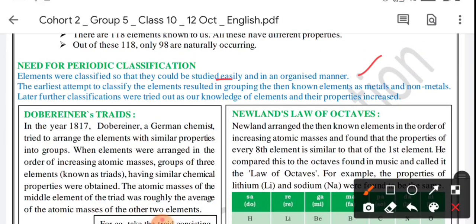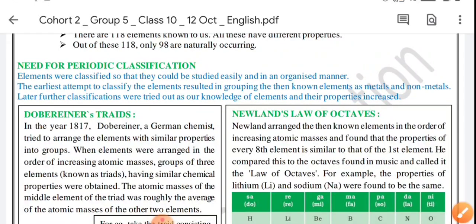The earliest attempt to classify the elements resulted in grouping the then known elements as metals and non-metals. Later, further classifications were tried out as our knowledge of elements and their properties increased.